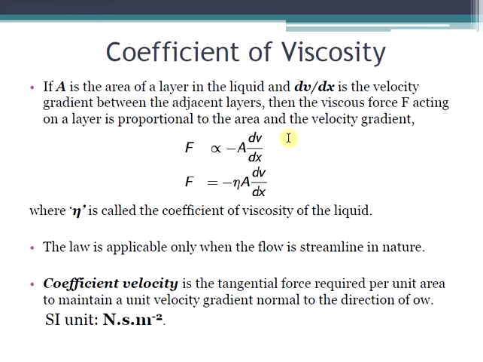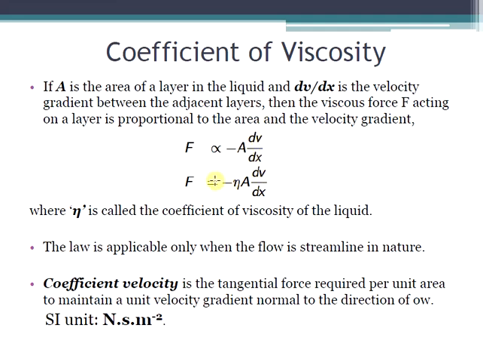According to Newton's law, if A is the area of a layer in the liquid and dv/dx is the velocity gradient between adjacent layers, then the viscous force F acting on a layer is proportional to the area as well as the velocity gradient.